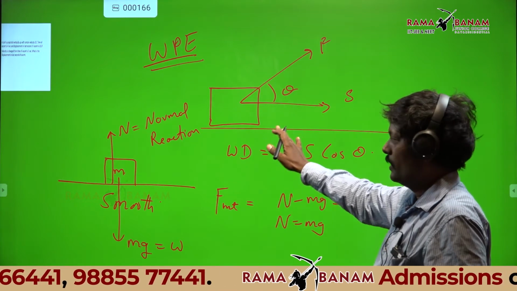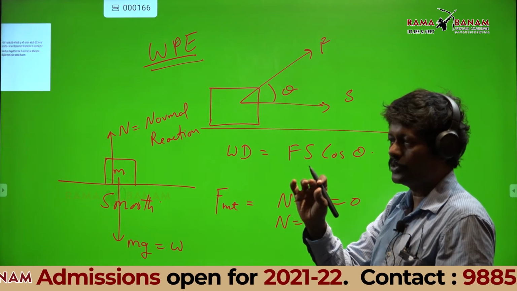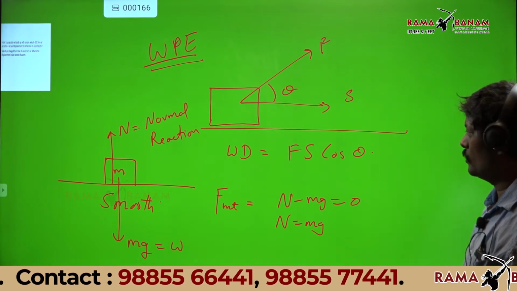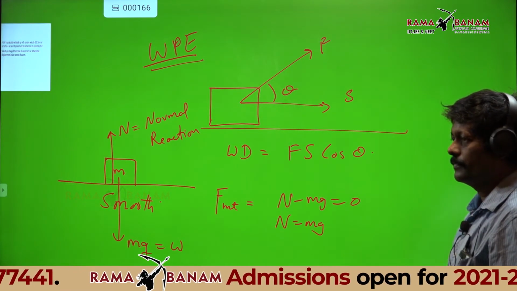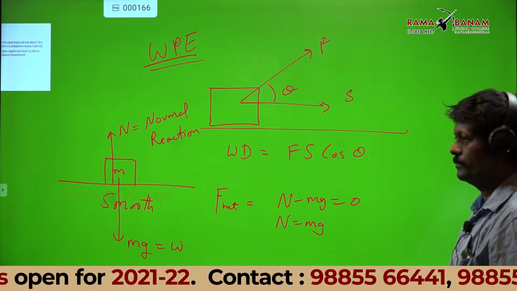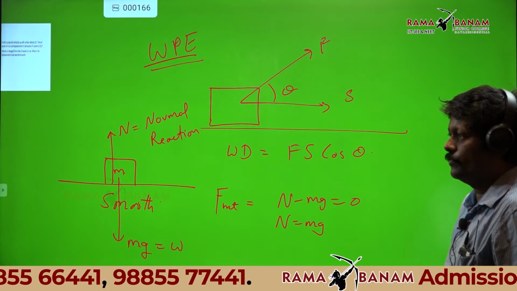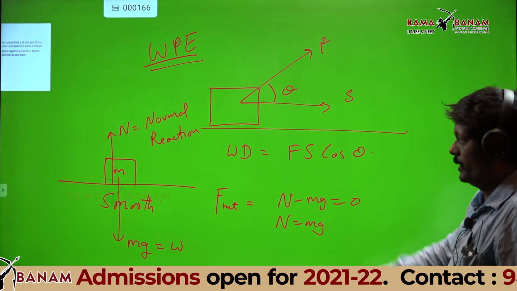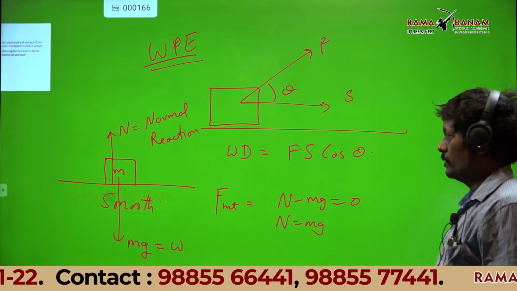Work done formula, I am just placing. Write the question: when a body is placed on a smooth horizontal surface, what are the forces acting? Now write down that formula, draw that diagram and write. There are two forces. One is N, the other is mg.